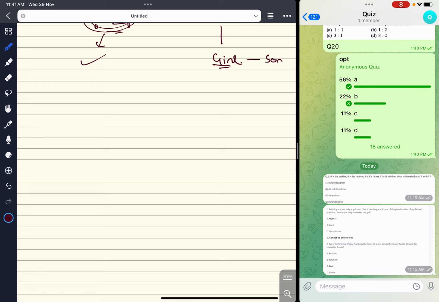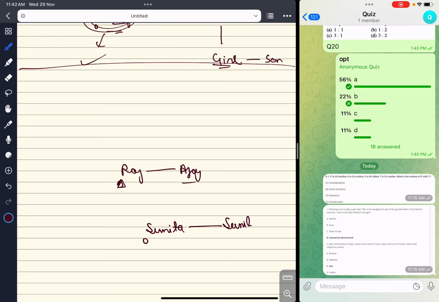Next one: Raj is brother of Ajay. As told, same generation, so single line. Raj is brother, so Raj is male. Sunita is the sister of Sunil. Ajay is the son of Sunita. One more thing I forgot to tell you: don't consider male or female by name. Like if Ajay is given over here, don't consider that Ajay is male. Ajay can be female as well.